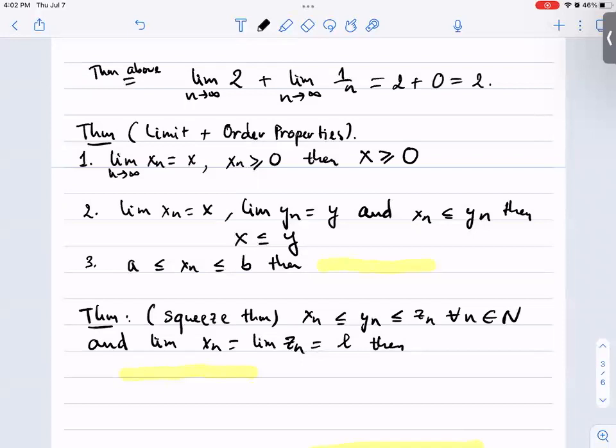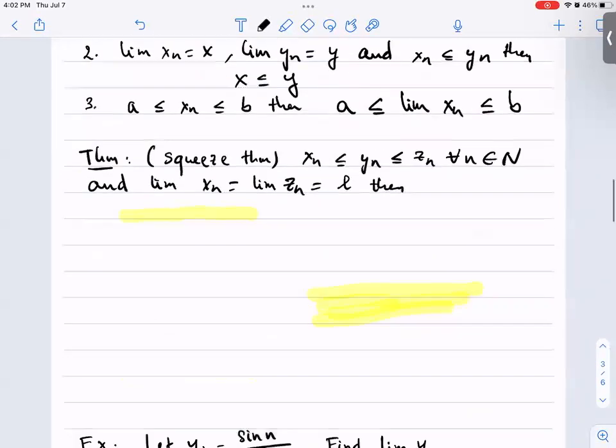Also, if a is smaller than or equal to xn and smaller than or equal to b, then a here is smaller than or equal to the limit of xn and is smaller than or equal to b. That is, the inequality can be passed to the limit.